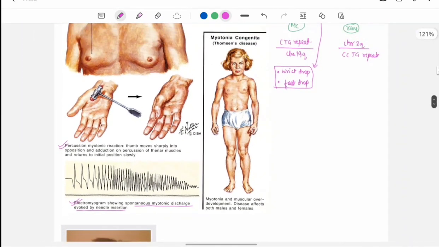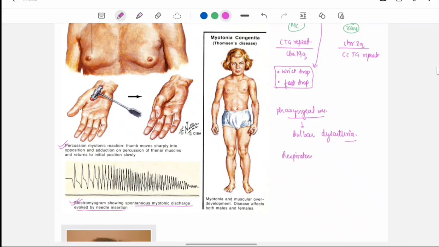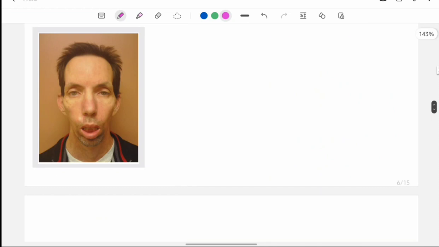Okay. There can be involvement of pharyngeal muscles. So bulbar dysarthria can be there. Respiratory involvement can be there. So this is the typical Hatchet facies of the patient. There is temporal muscle atrophy, masseter muscle atrophy, and frontal baldness. Hatchet facies.